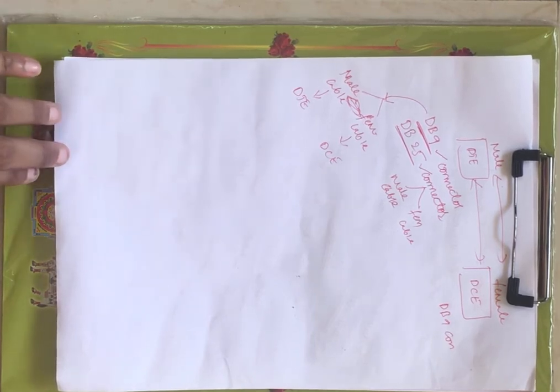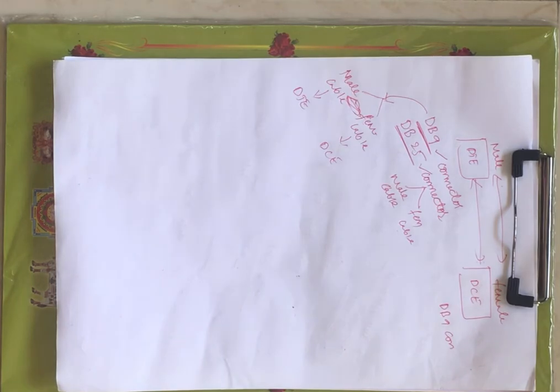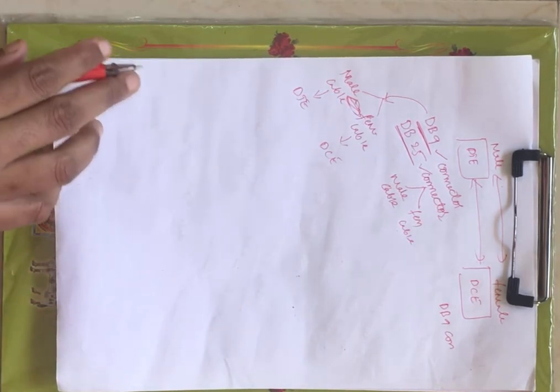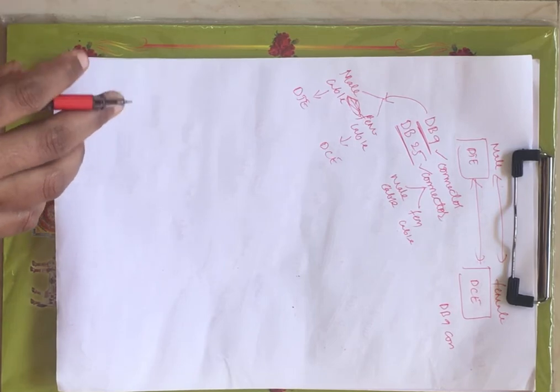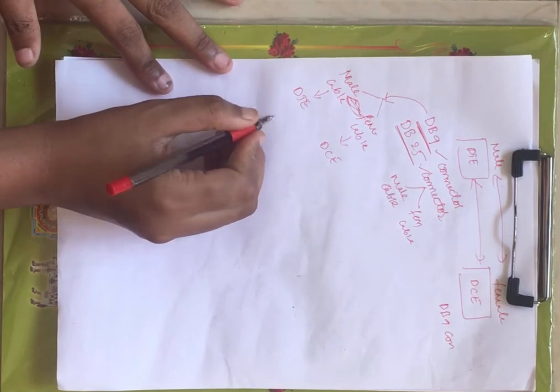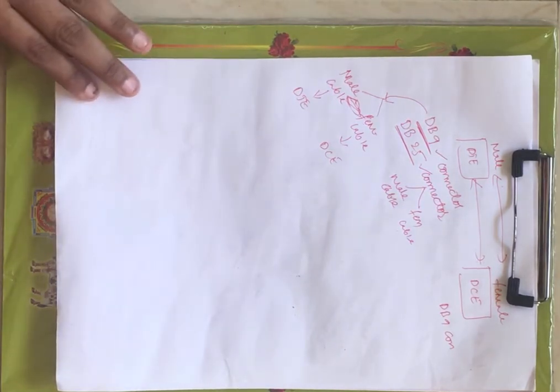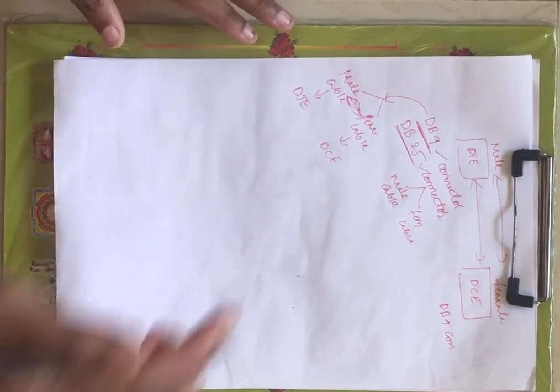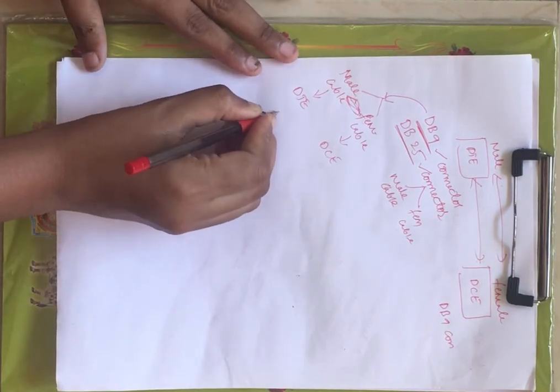Now formally, it is available in a 9 pin form, that we call DB9, and another one is DB25, in which 25 pins are available, right? Now let me draw the diagram of the 9 pin DB9 male and DB9 female.